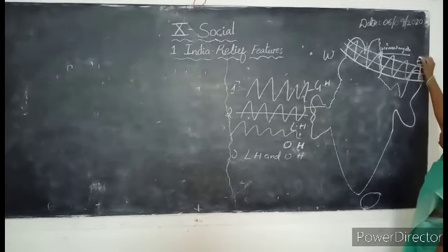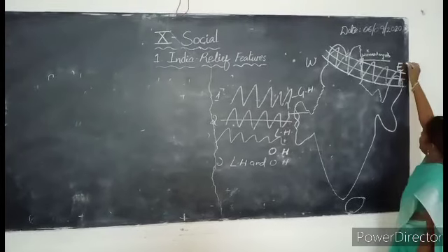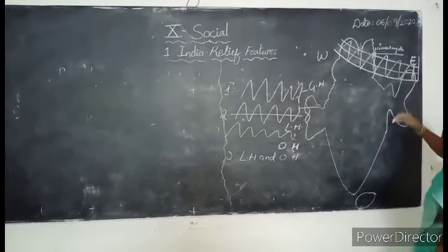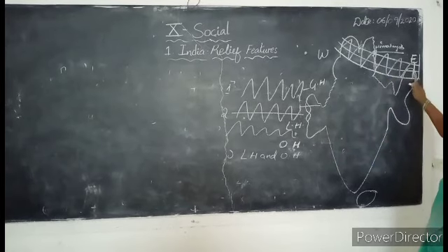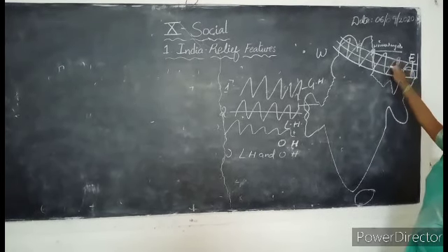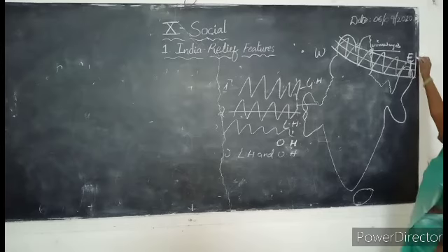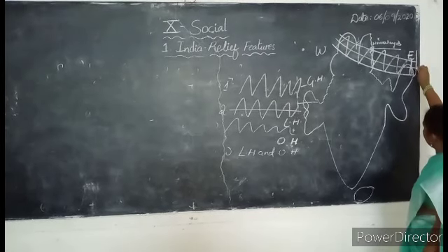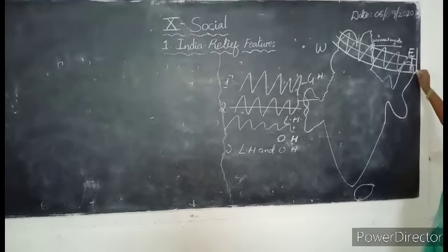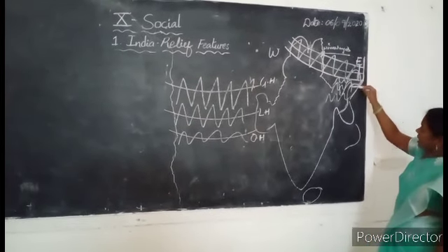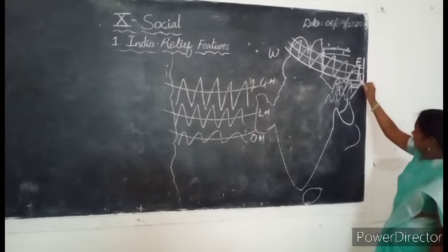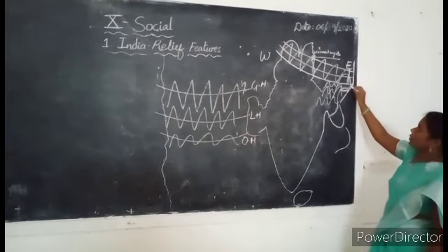So when the Outer Himalayas, the Lesser Himalayas and the Greater Himalayas enter into the eastern boundary of our India, when they reach the eastern boundary of India, here they take a hairpin bend to the south.